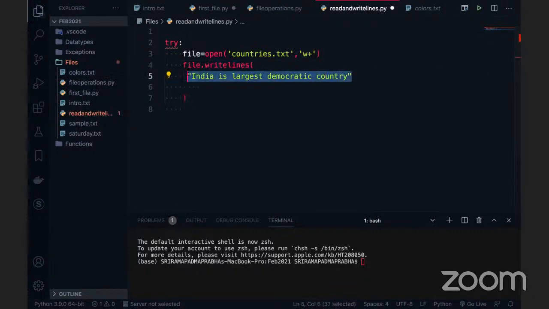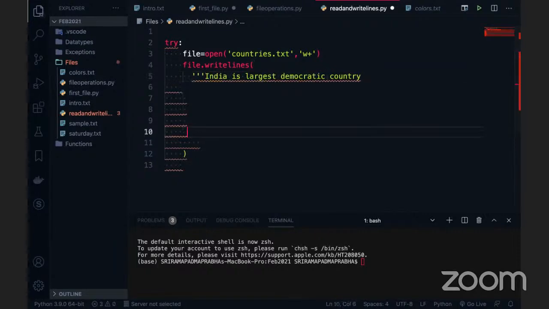Can I write one more string here? Within the string only, I'm going to write another line. Can I write slash n here? Is it possible, guys? If I write slash n, it is not working. How do you create a new line in a string? Anybody tell me how to write a new line in a string? Shall I go and press enter? If I go for a new line, definitely this double quote string is not going to work. Can I use triple quotes? I'm going to use triple quotes here because double quotes are not going to work. So I'm writing triple quotes. See, now it is okay.